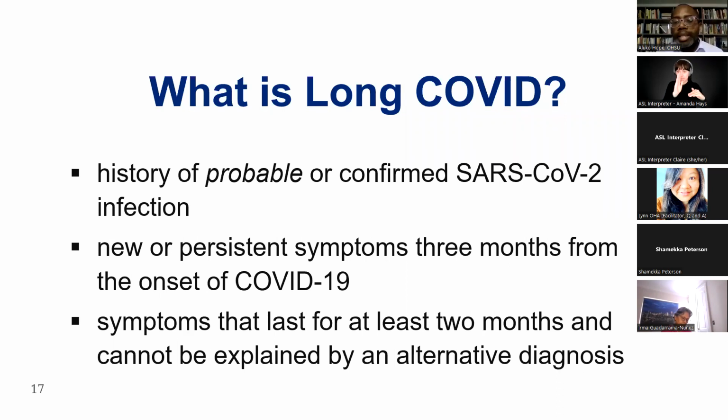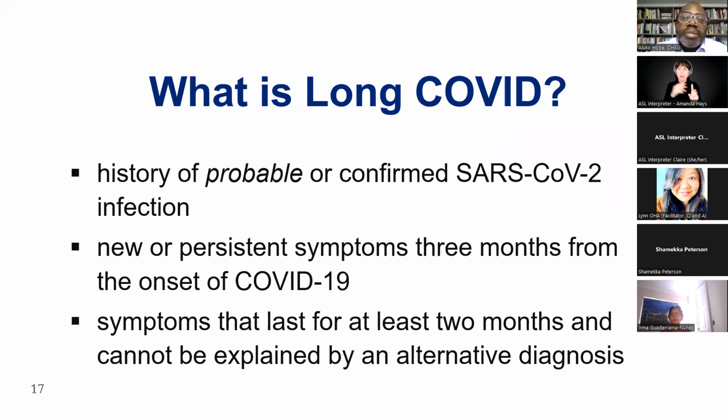That probable is italicized, partly to highlight that often patients might not have had a confirmed SARS-CoV infection when they present with symptoms of long COVID. And that's just a fixture of the way the health systems work, and the fact that many patients who get long COVID might have had a mild enough illness that they may not have needed testing when they were getting their acute COVID illness. These symptoms last for at least 2 months,